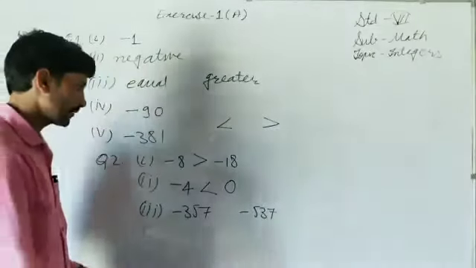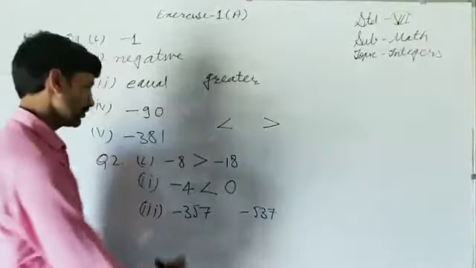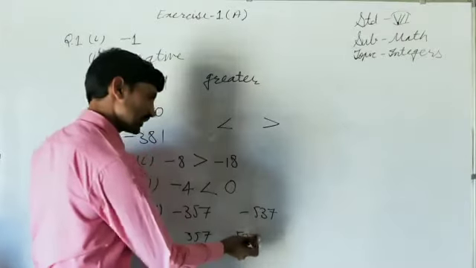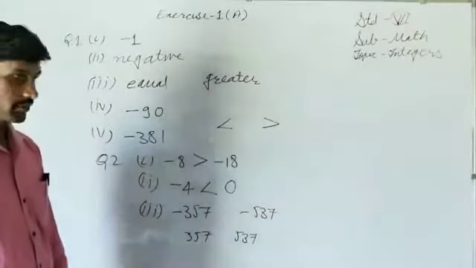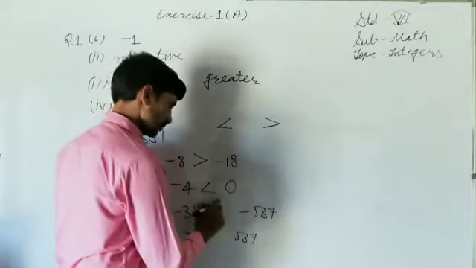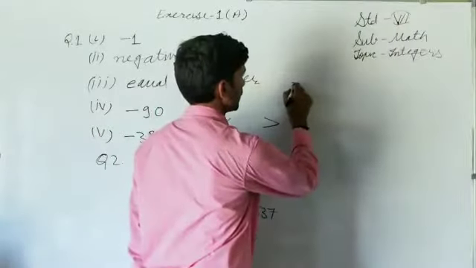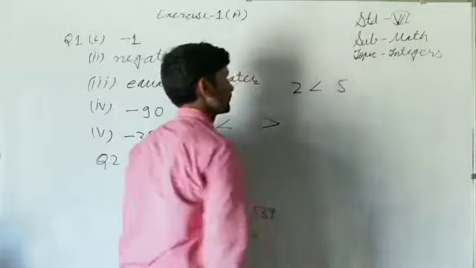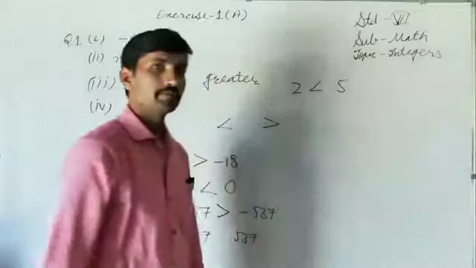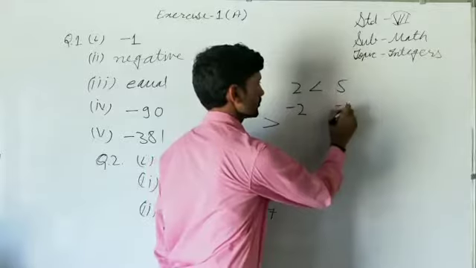So how can we identify? See, this is minus 357. You can find its absolute value. It is 357 and it is 537. Which one is greater? This one is greater. So the negatives will be opposite. This is the negative of this and that is the negative of that, so this is greater. I discussed with you, if there are two numbers, let us write 2 is smaller than 5, then their negatives will be the reverse. Minus 2 is the negative of 2, minus 5 is the negative of 5.